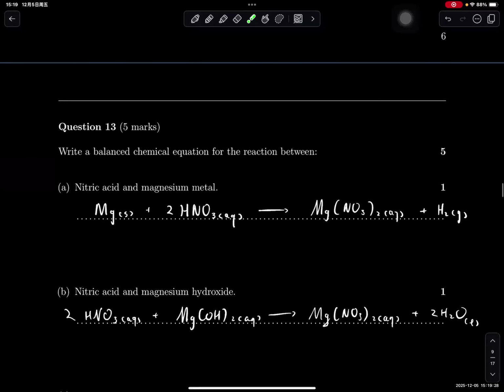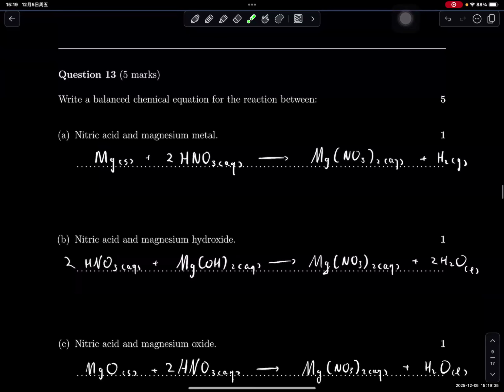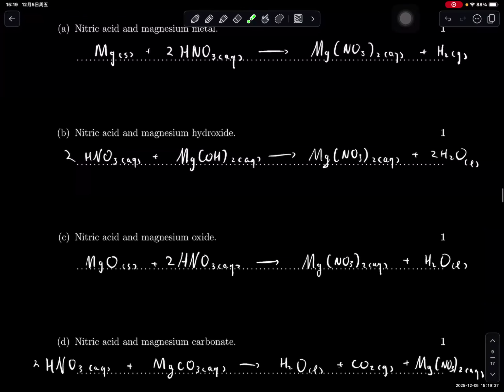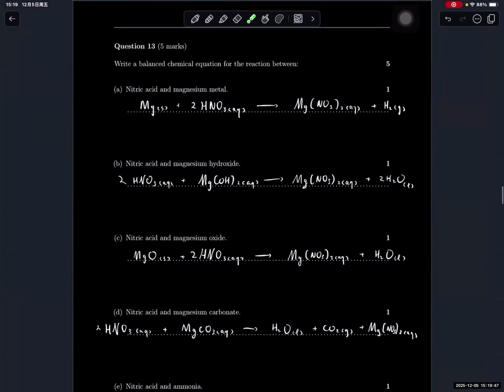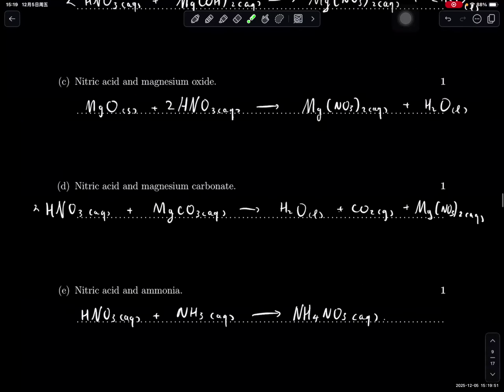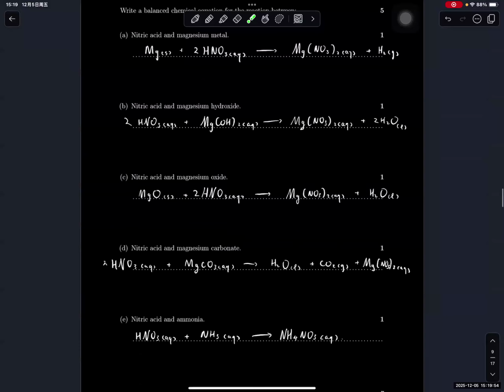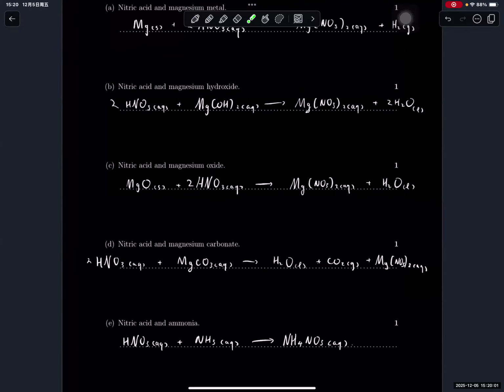Question 13. Write a balanced chemical equation, right? This is pretty straightforward. It should be year 11, so just quickly check your answer. If you're struggling with this, definitely let me know in class and we'll figure something out. But you shouldn't be struggling with this. This is the basic stuff for chemistry in year 12: writing chemical reactions and all that balancing, okay, states. I'll zoom out a little bit. So check your answer. If everything is correct, you can pause the video. If everything is correct, then we can move on.